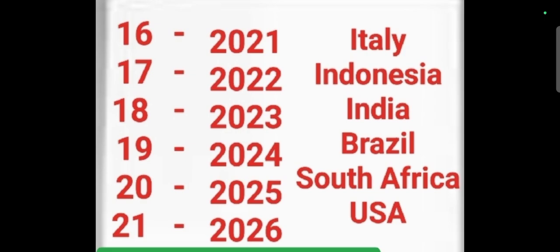The 21st summit is in 2026 in the USA. So this is the order in which the G20 summit was conducted, and in India in 2023, this is the 18th summit of the G20.